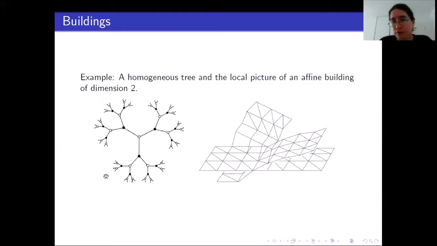In fact, we could have chosen a tree that is a little bit different. We could have chosen 4 here and here 3, but here it is always 3. The right picture is, I would say, the local picture of an affine building of dimension 2. So here you see just 3 apartments that are Euclidean planes that intersect each other. But I want to say this is just a local picture.